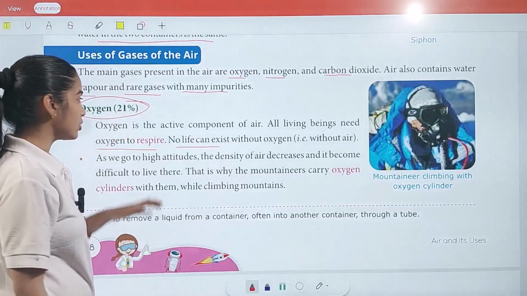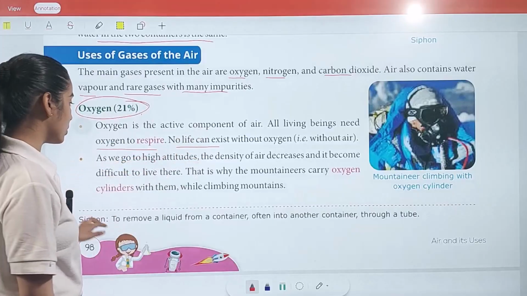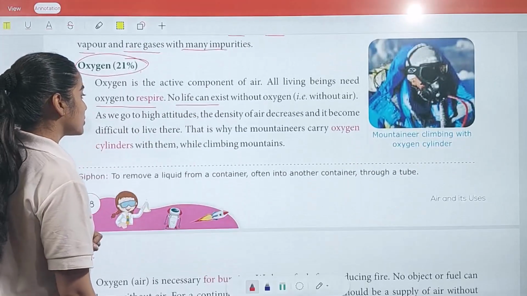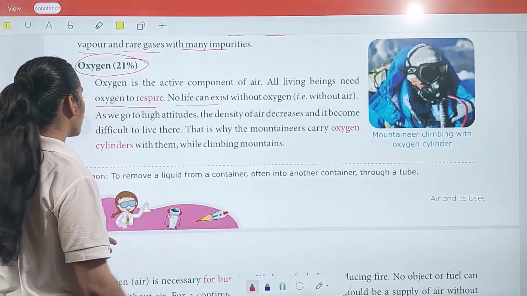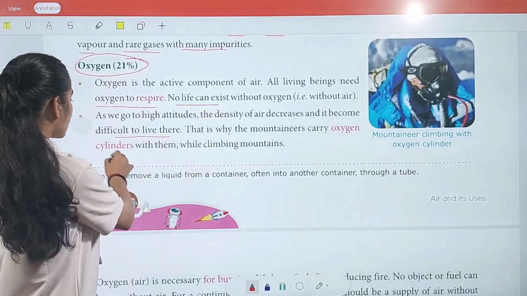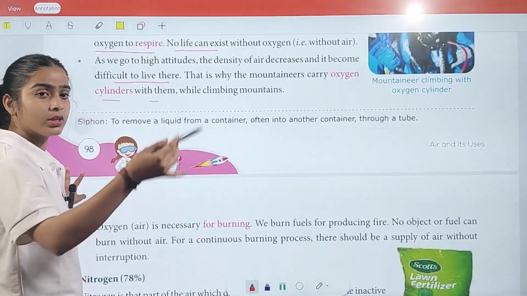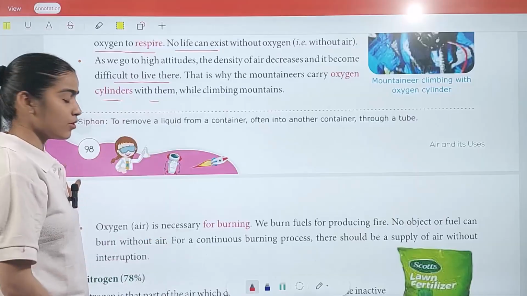So what is the amount of oxygen present in air? It is 21%, and it plays a vital role. As we go to high altitudes, the density of air decreases and it becomes difficult to live there. That is why mountaineers carry oxygen cylinders with them while climbing mountains, because in the mountain areas we have less oxygen.